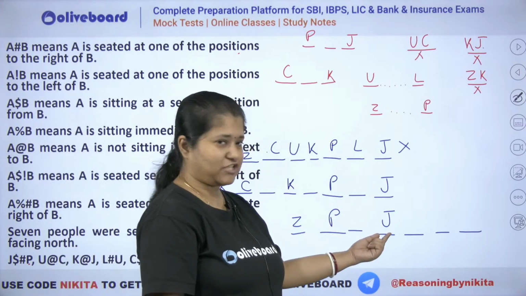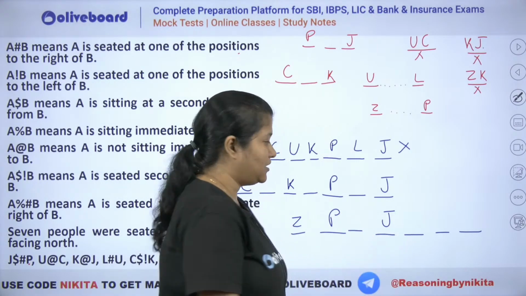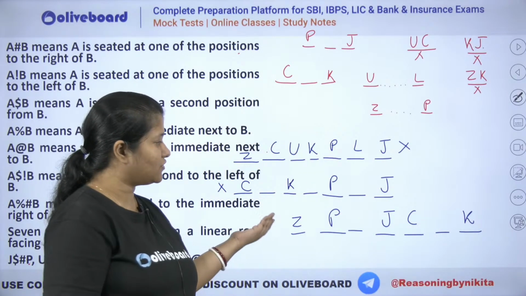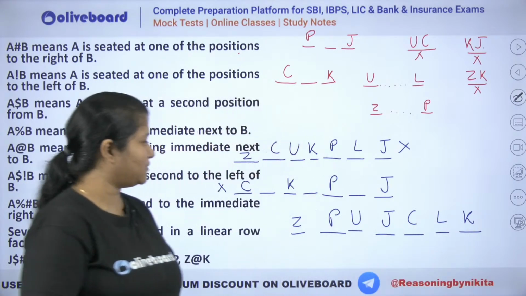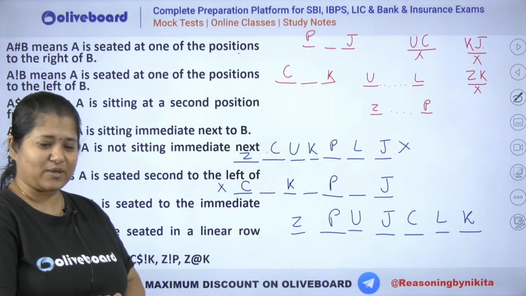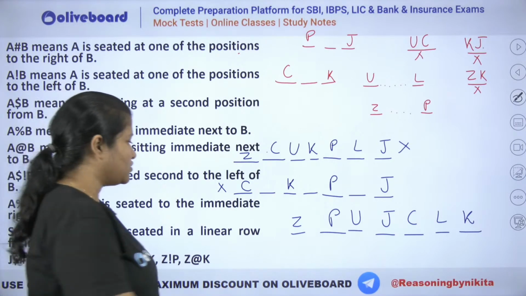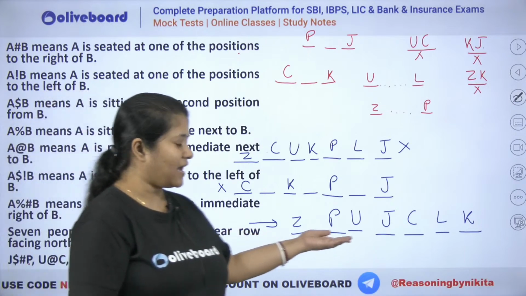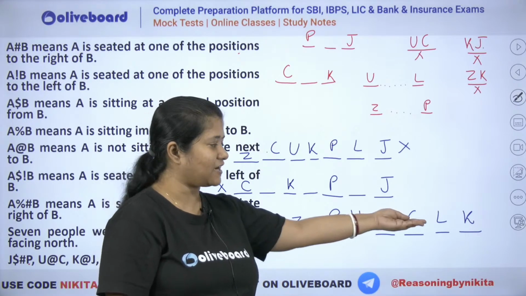अब मतलब यहाँ पर अगर J है, you can see that C and K have to be placed such that K is not a neighbor of J. So you will see that C and K will be here. ठीक है, and we have U towards the left of L. So U and L. So I guess this will be the right answer that you will be getting here. This kind of question can come in clerk mains. Absolutely, Ayush, this can be there in your clerk mains too. So this is an easy question for clerk mains and a difficult question for your SBI PO prelims. I hope this is clear, everybody. Please let me know if we have any doubts in here. So this will be the answer that you will be getting.